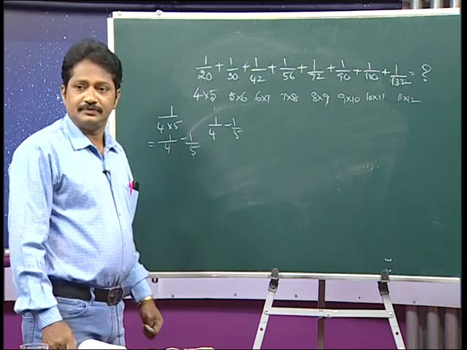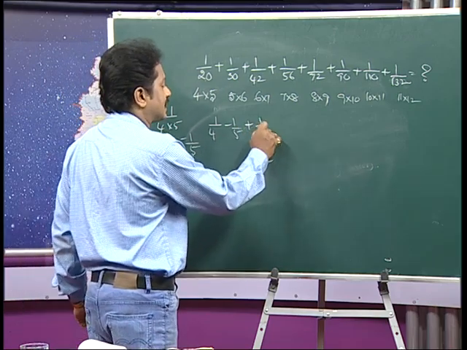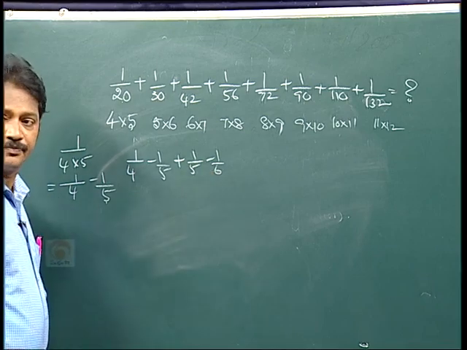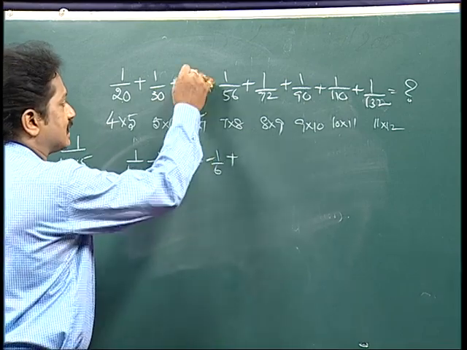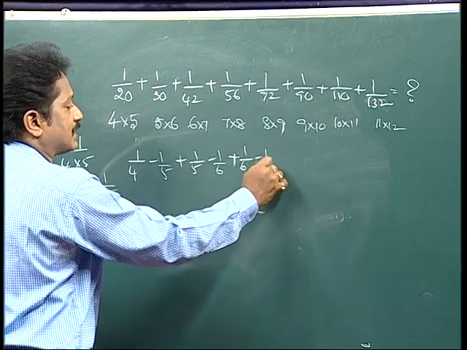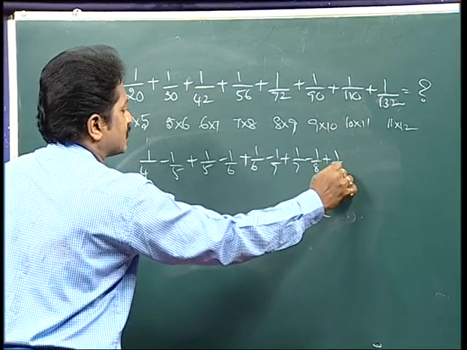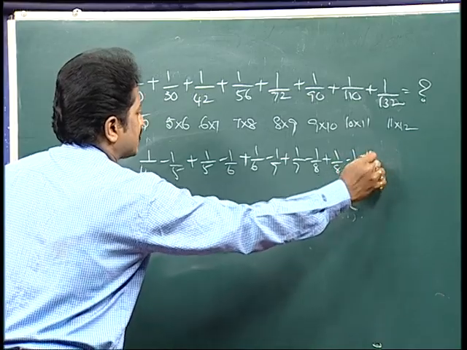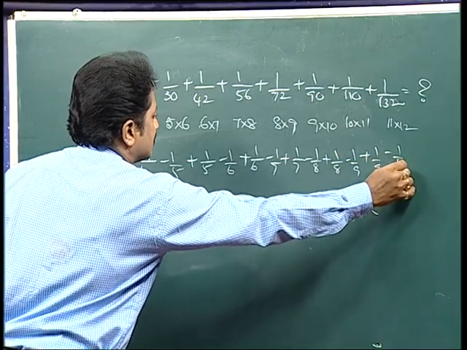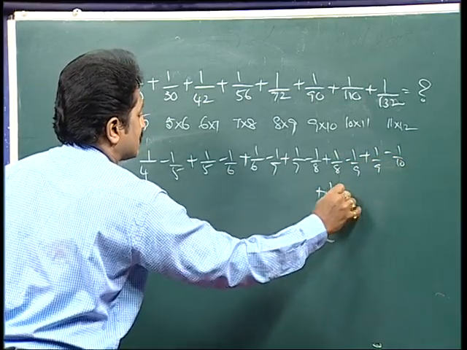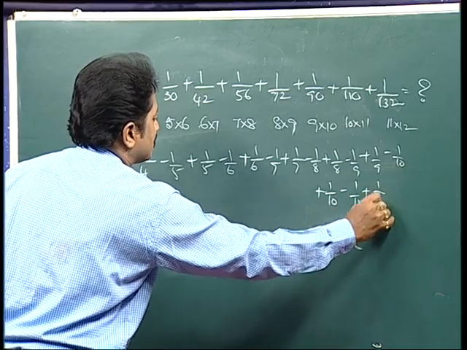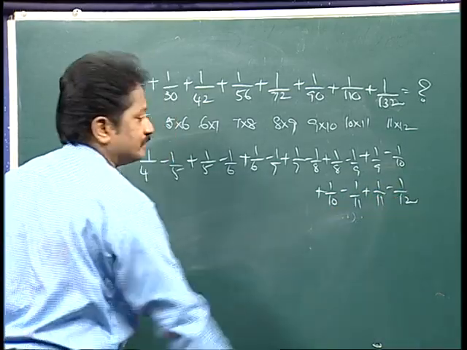So, 1 by 30 you can write as 1 by 5 minus 1 by 6, and 1 by 42 as 1 by 6 minus 1 by 7. Next one is 1 by 7 minus 1 by 8. Next one is 1 by 8 minus 1 by 9. Next one is 1 by 9 minus 1 by 10. And next one is 1 by 10 minus 1 by 11. And the last one is 1 by 11 minus 1 by 12.